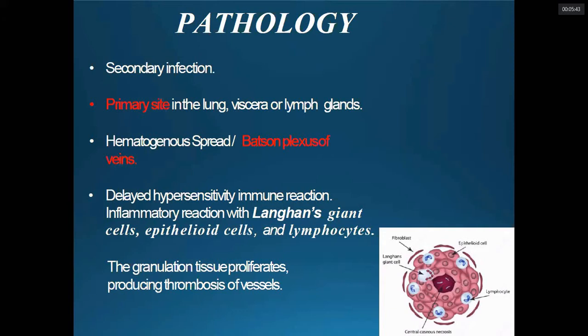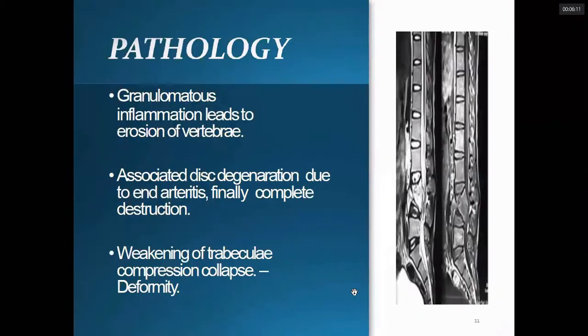And as you might know better than me, it is a delayed hypersensitivity type immune reaction. You have just come across the pathology subject, so delayed hypersensitivity immune reaction with inflammatory reaction with Langhans type of giant cells. You can see in this picture the Langhans type giant cell, epithelioid cells, and the lymphocytes. The granulation tissue proliferates, producing thrombosis of the vessels.